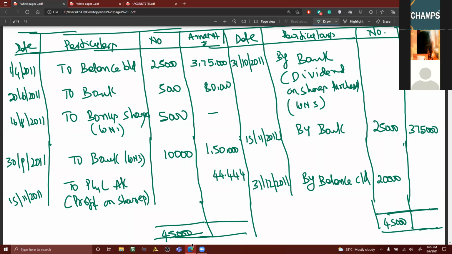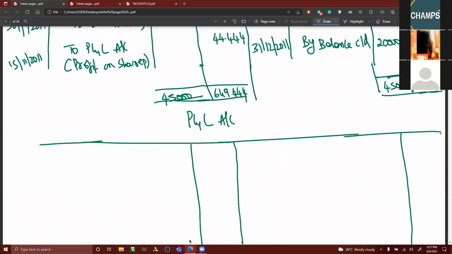Two lakh 64,440. 2,66,444. What is the total value? So 6,49,000. 49,444. Good. Now you can go for P&L account.